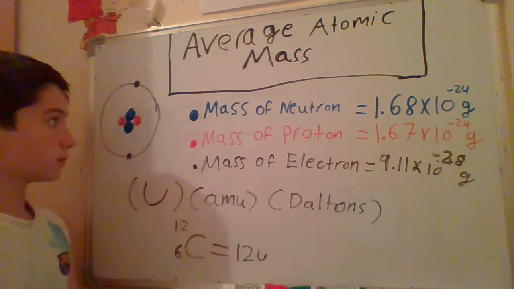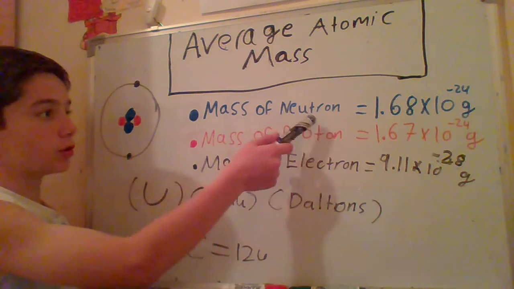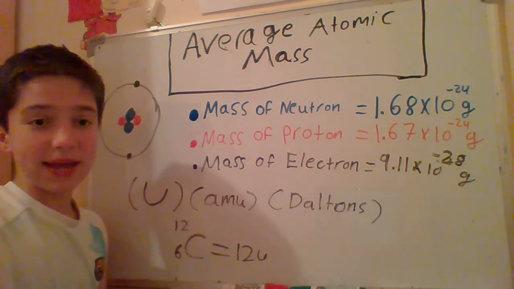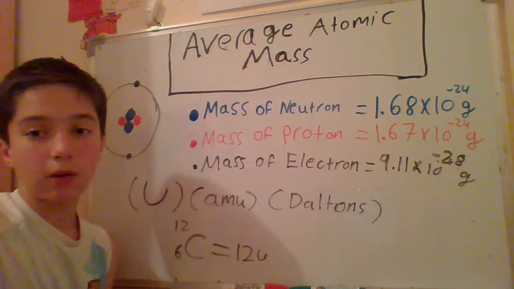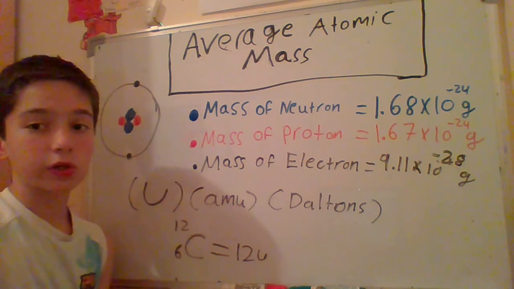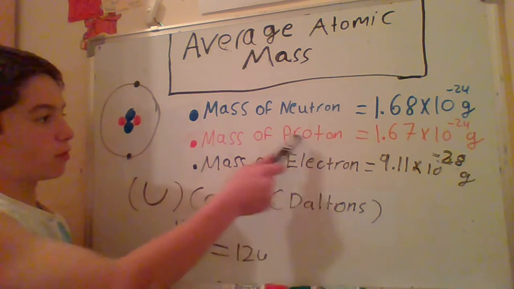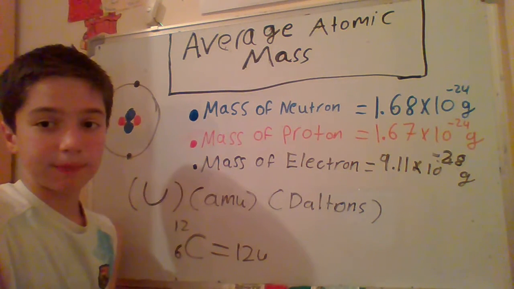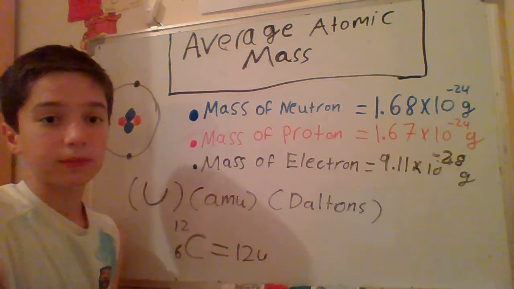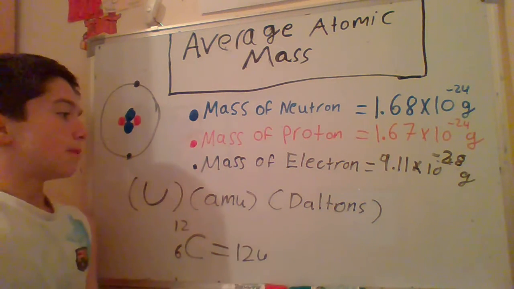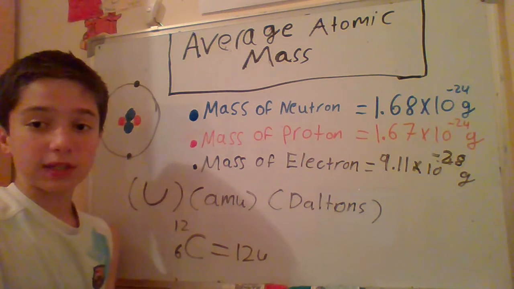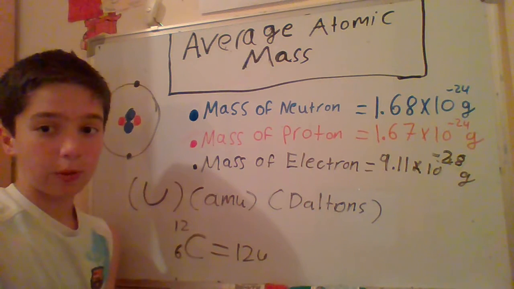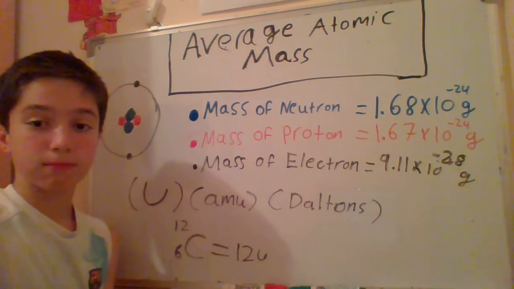Now the mass of a neutron is 1.68 multiplied by 10 power negative 24 grams. Mass of a proton is 1.67 multiplied by 10 power negative 24 grams. Mass of an electron is 9.11 multiplied by 10 power negative 28 grams.